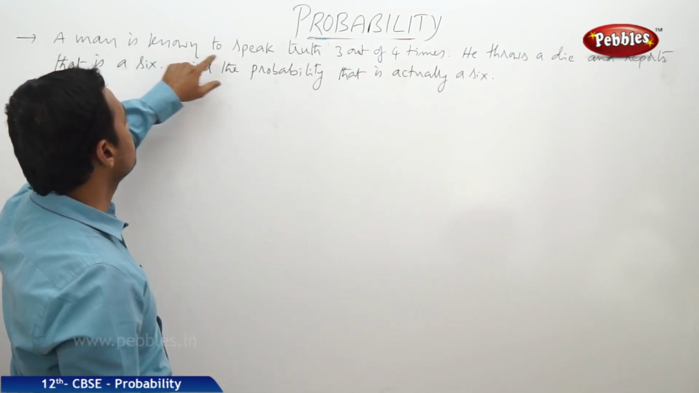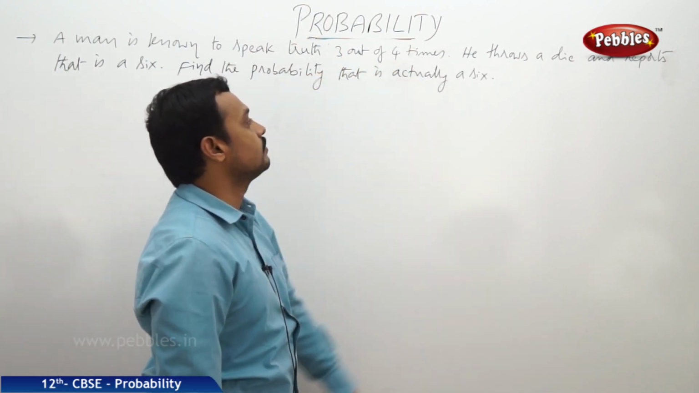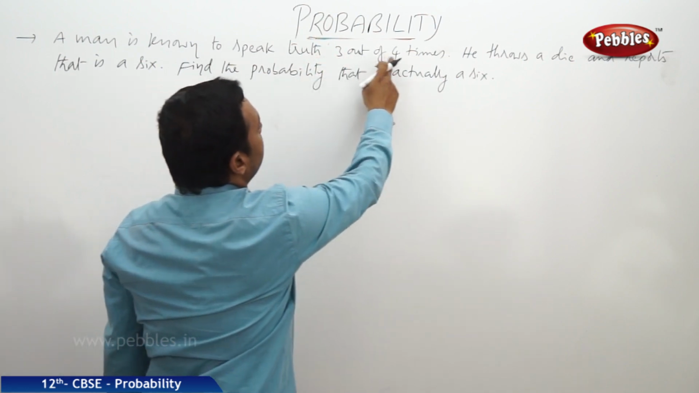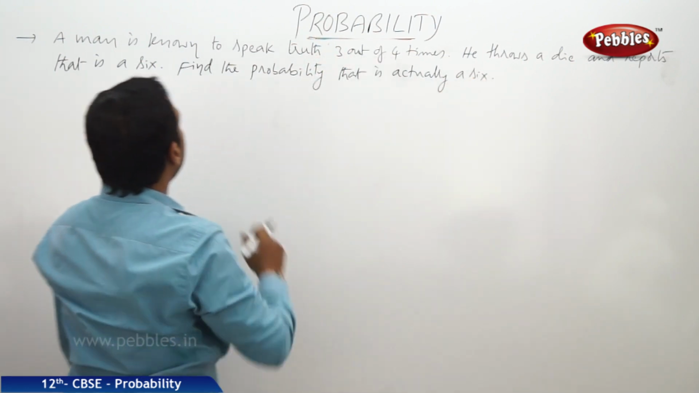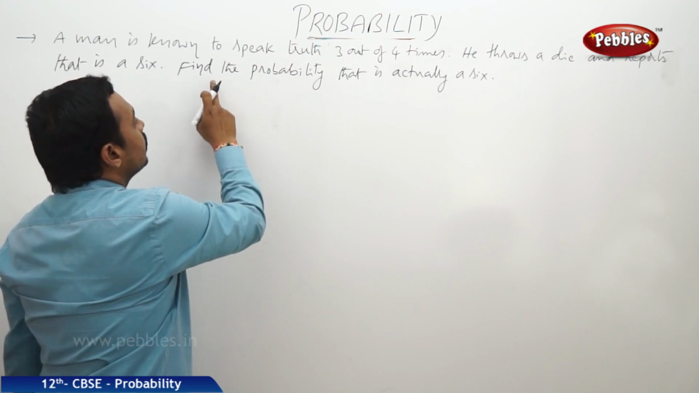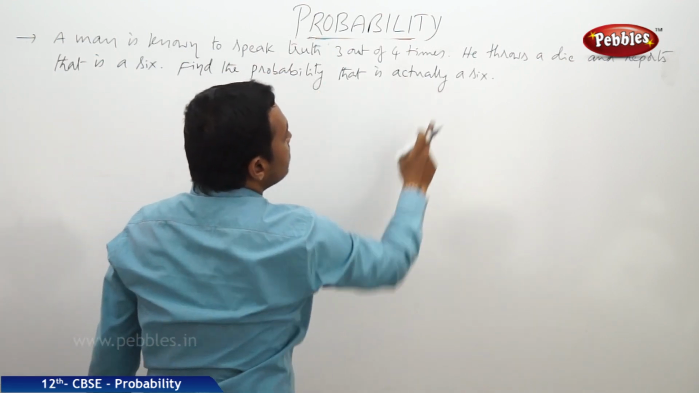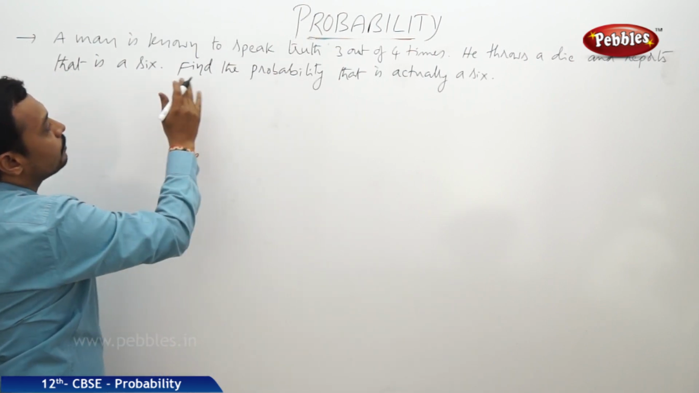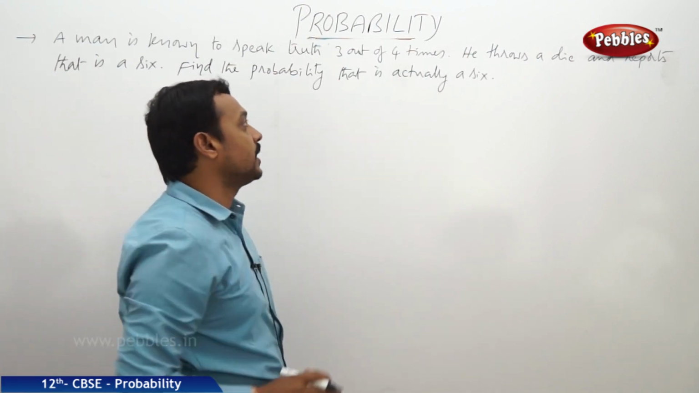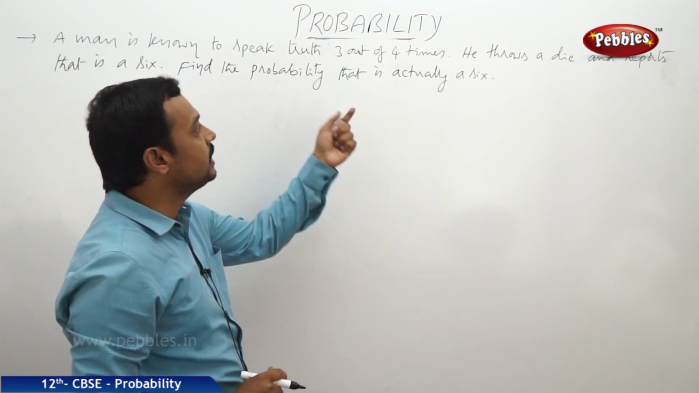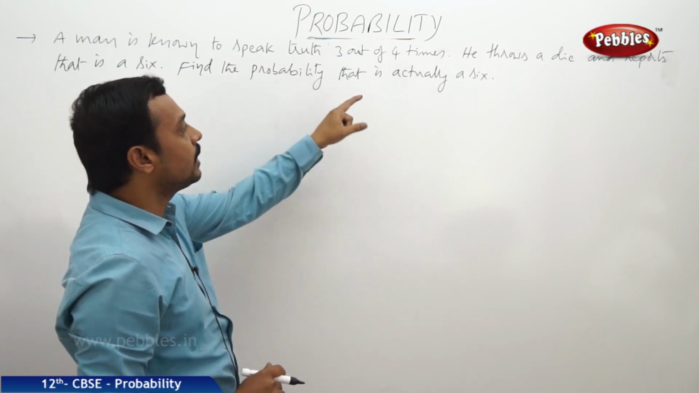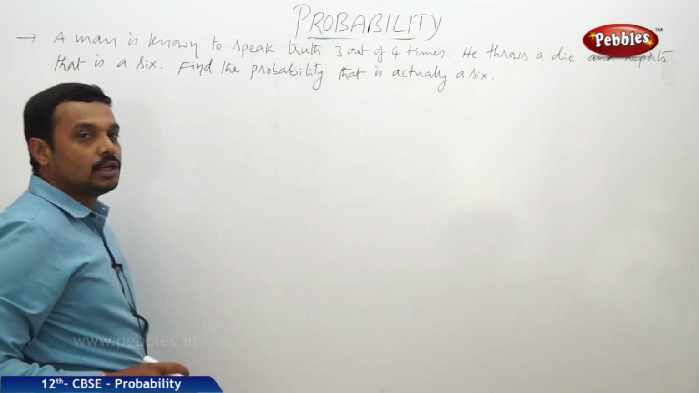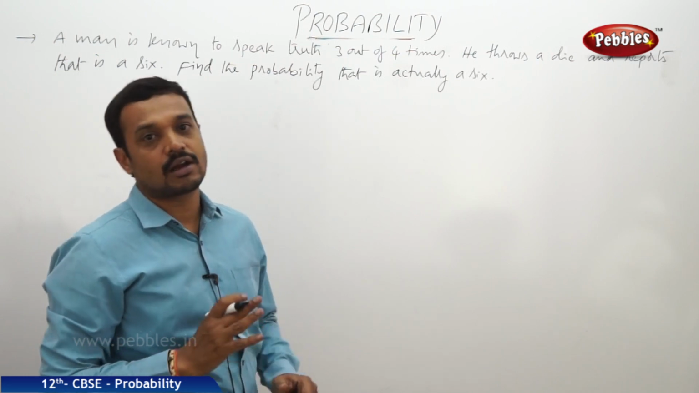Now there is one more problem on Bayes theorem. A man is known to speak truth 3 out of 4 times. That means the probability that the person speaks truth is 3 by 4, and he throws a die and reports that it is 6. Then what is the probability that it is actually 6? Now the person may speak the truth or may not speak the truth, but he throws a die and reports that it is 6, but we don't know whether it is exactly 6 or not.